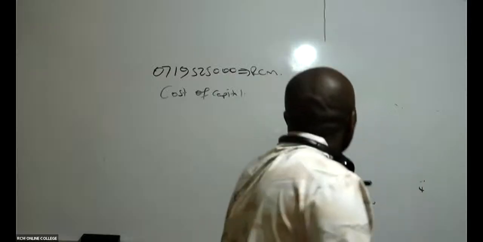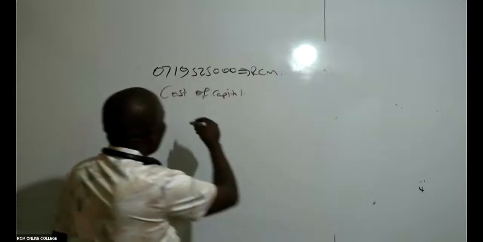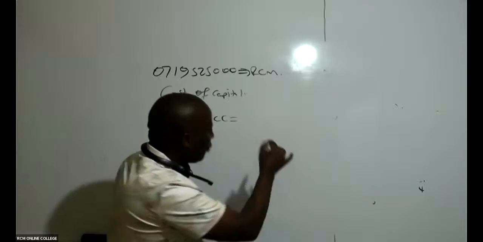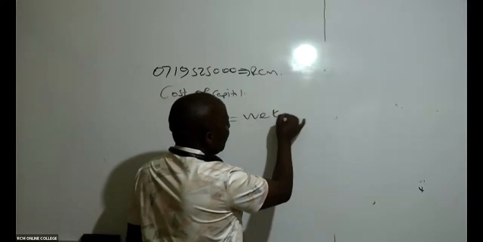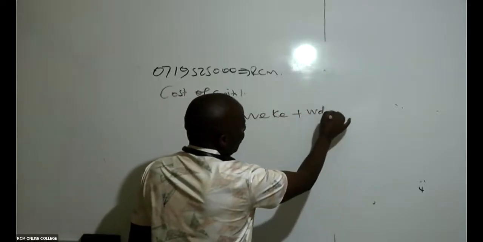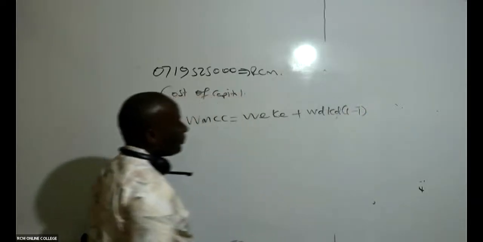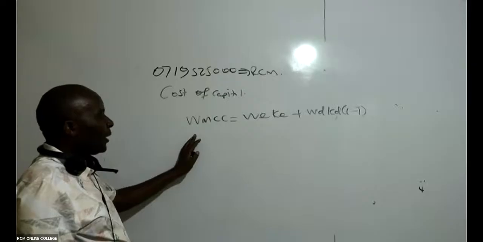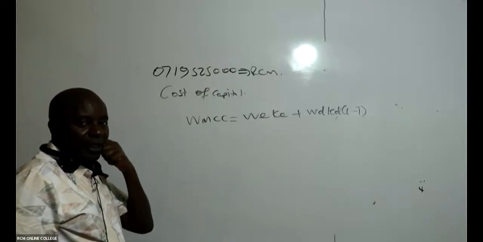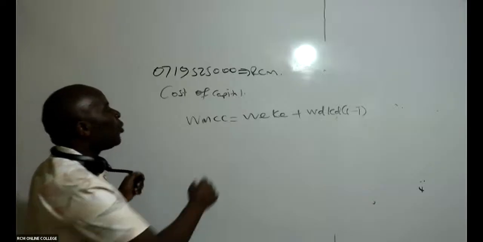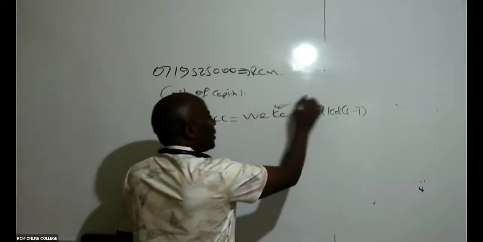To get our WMCC, I will take the weight of equity times cost of equity, plus the weight of debt times cost of debt times (1 minus T). The same formula would have been applicable if we had WACC. So the first thing that I need to do is to compute these items here.